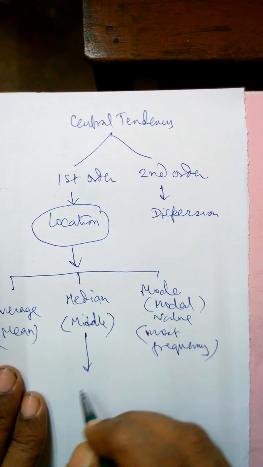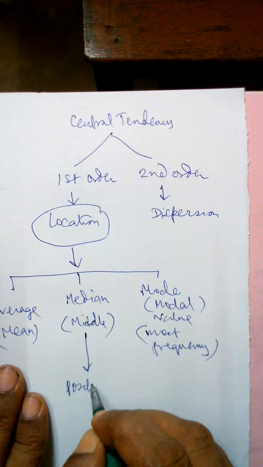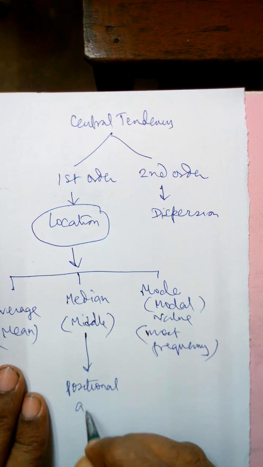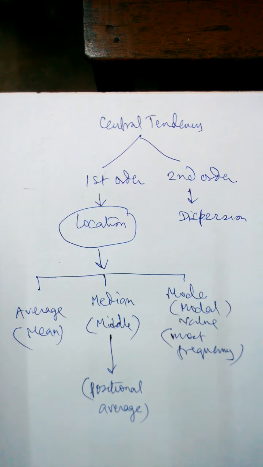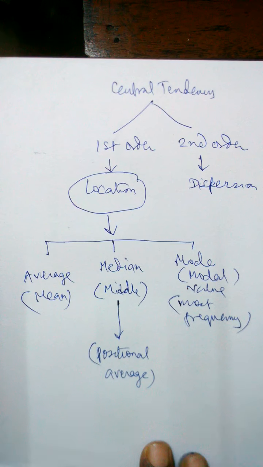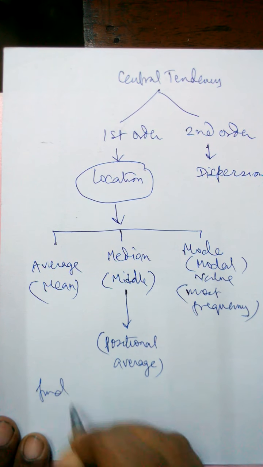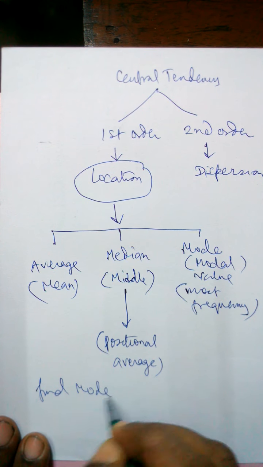Now the middle value will be a positional average. It is also an average, but it is positional. Why positional? Because it is at the middle. That is why it is positional. But this average, the mean, is a different type. I'm coming to this discussion. First is mode. Mode you know, like find mode. It's a very easy thing.